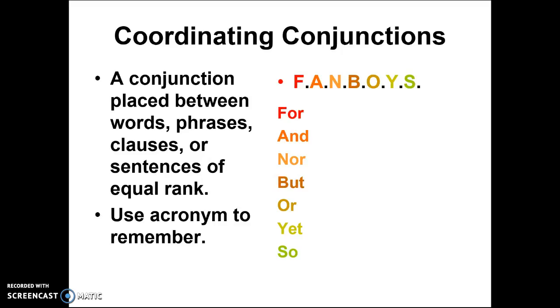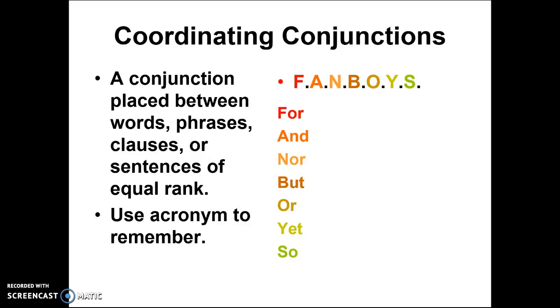FANBOYS is just an acronym to help you remember the 7 different coordinating conjunctions. And they are for, and, nor, but, or, yet, and so. So again, use that acronym to help you remember those 7 coordinating conjunctions.